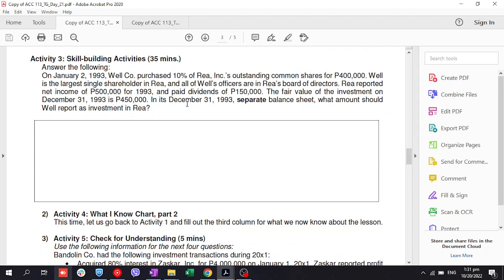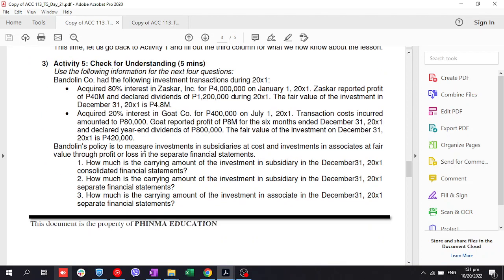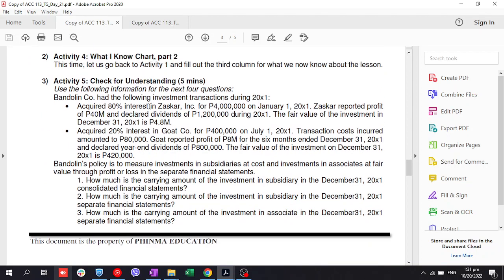Tapos na tayo sa activity 3. O, gawin nyo yung activity 4. Tapos, activity 5. Check the understanding. Use the following information under next 4 questions. Bandolin Company had the following investment transactions during 20x1. Acquired 80% interest in Zaskar Inc. for 4 million on January 1, 20x1. Zaskar reported profit of 40M and declared dividends of 1.2 during 20x1. The fair value of the investment in December 31 is 4.8.